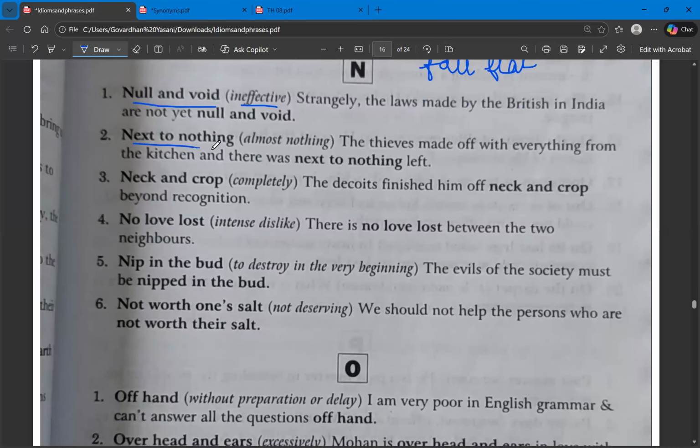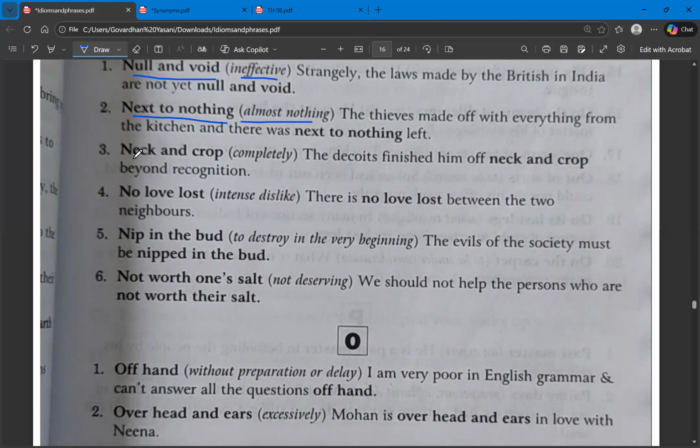Next one, next to nothing. Next to nothing means almost nothing. The third one is neck and crop. Neck and crop means completely. The dacoits finished him off neck and crop, beyond recognition. So neck and crop means completely.